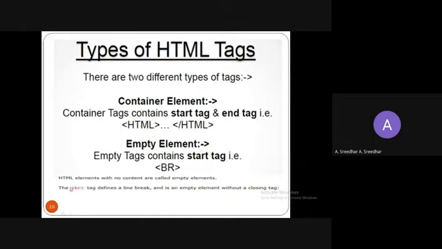So here the break tag defines a line break and it's an empty element without a closing tag. So this is an empty element. And for a container element, you should contain the data in between the open and close tag, right? Like title or head tag or body. So in between the open and close tag, you need to specify some content. So that is going to be displayed on the body of the web page.